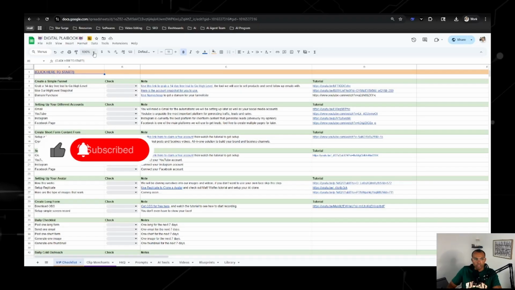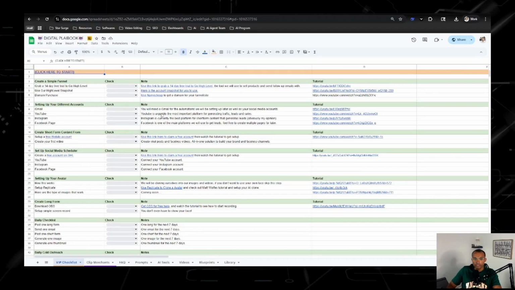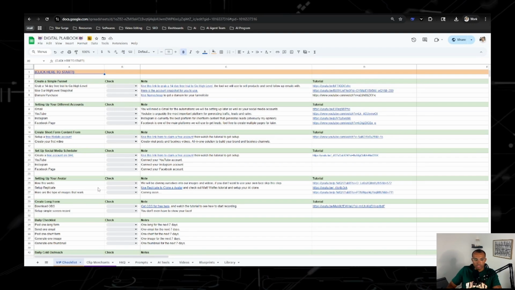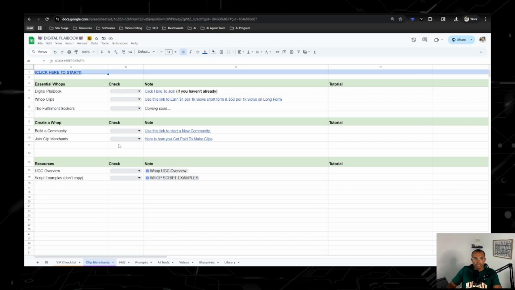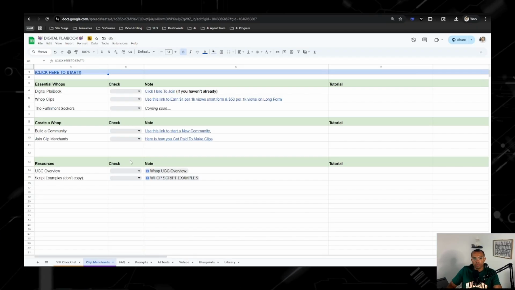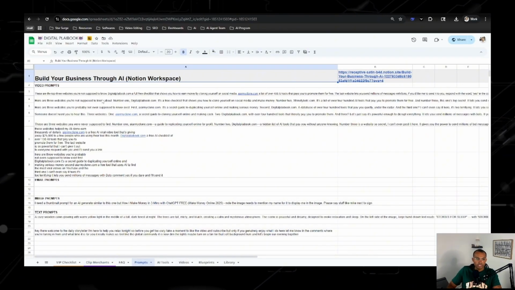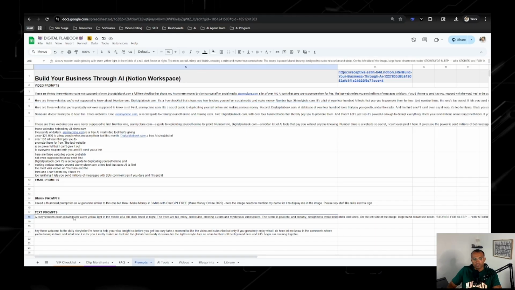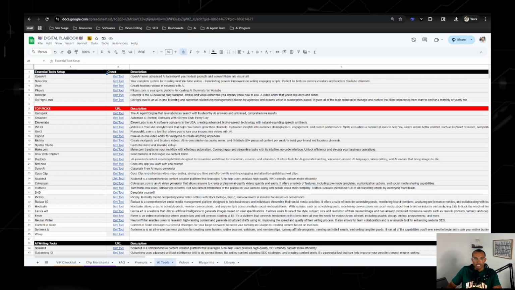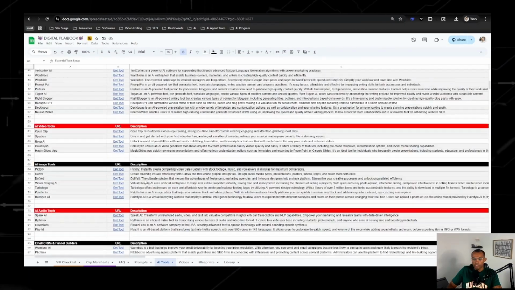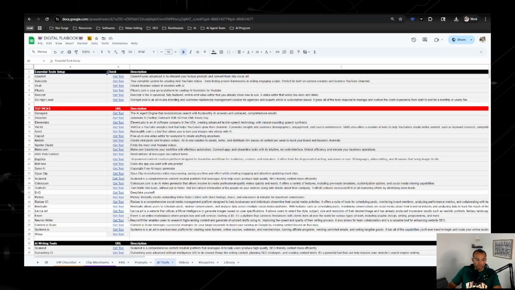So, all right, AI pros, this is the digital playbook right here, a Google Sheet, and as you can see right here, this is the step-by-step checklist. Over here, we'll have the Clip Merchants tab that talks more about WAP, how to make money with WAP. Then we have all the prompts that I use for my short form, different text prompts and thumbnail prompts. Then right here is a list of over 130 AI tools that you can get paid to promote. All these have affiliate programs.